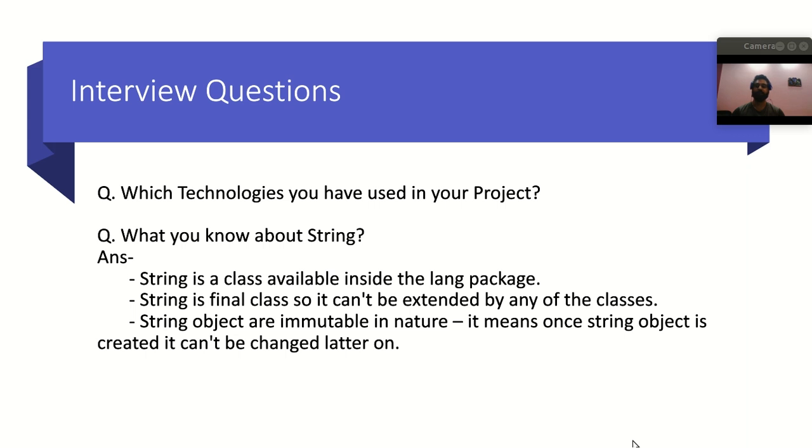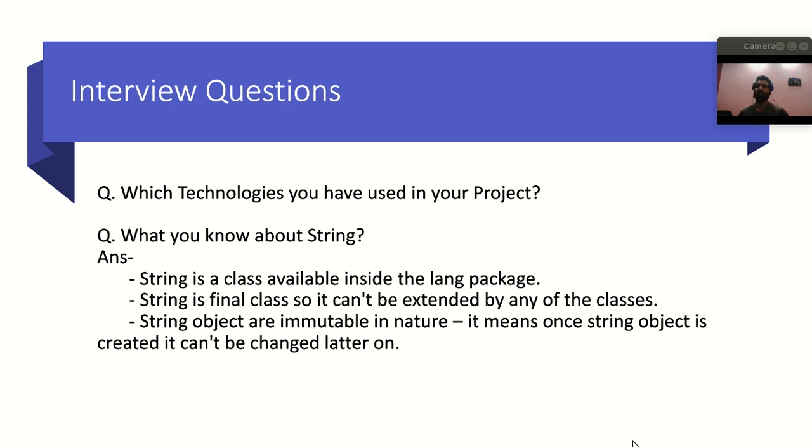So here basically a string is a class available inside the java.lang package, right? String is a final class, so it cannot be extended by any other classes. As it is final, we cannot extend it. And string objects are immutable in nature. So what do you mean by immutable? It means that once the string object is created, then it cannot be changed later on. So a string is immutable.